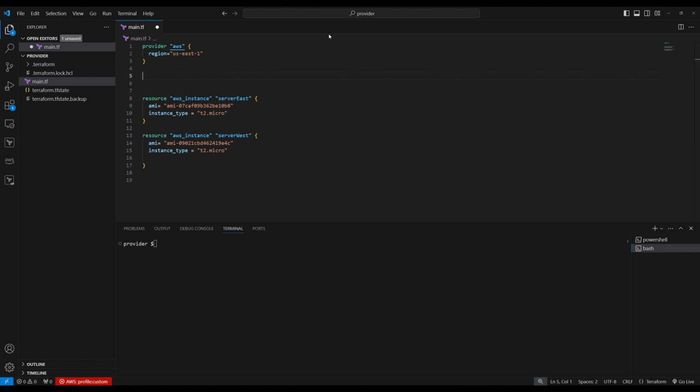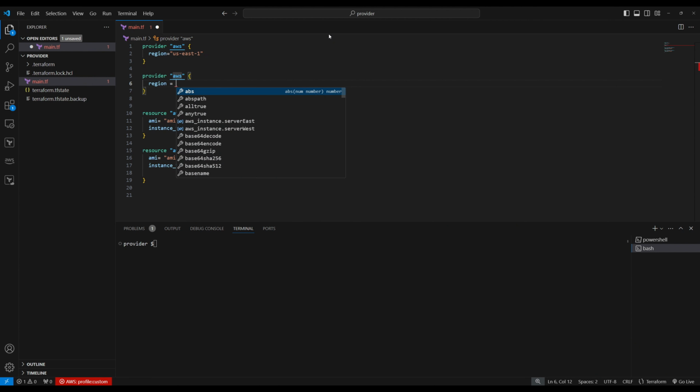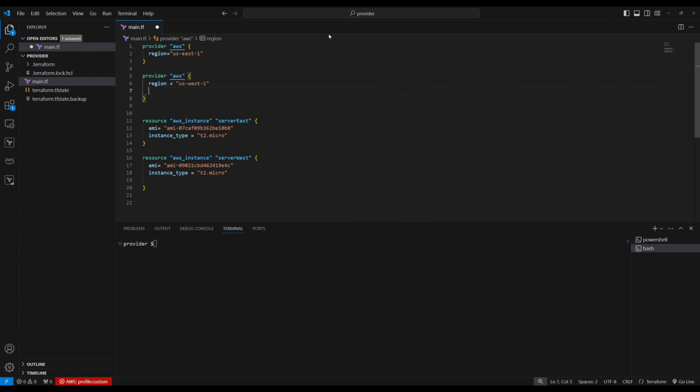So let's create another provider. So it's AWS, now region us-west-1. So let's give an alias. You can only have one default provider, and an alternate provider will have an alias name.